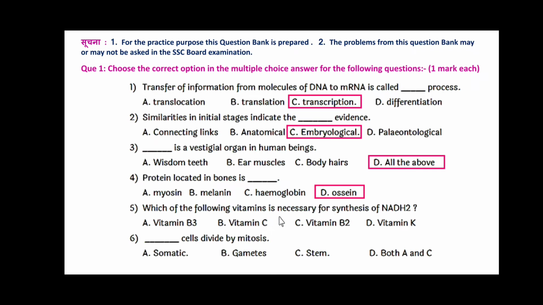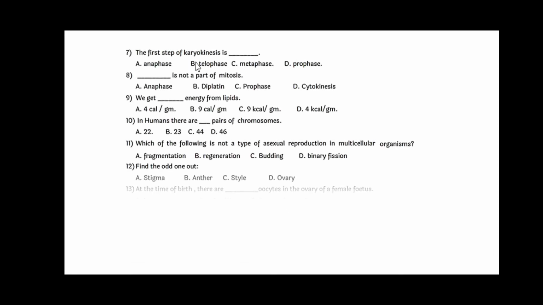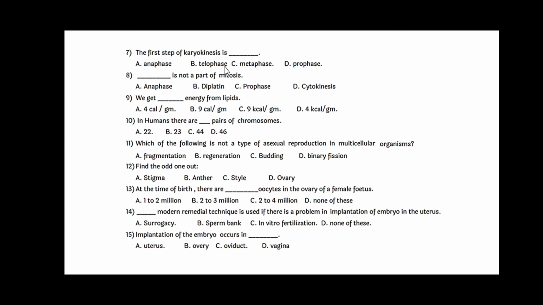Which of the following vitamins is necessary for the synthesis of NADH2? The answer is vitamin B3. Dash dash cells divide by mitosis, and the answer is both A and C, that is somatic and stem. Next, the first step of karyokinesis is nothing but prophase. Dash dash is not a part of mitosis, and the answer for this is depleting.